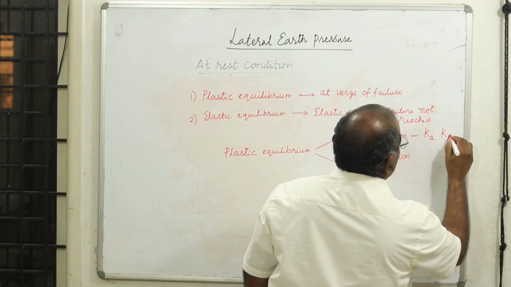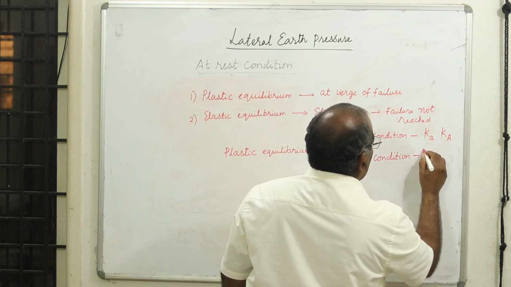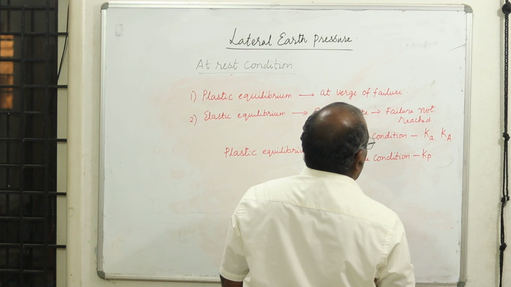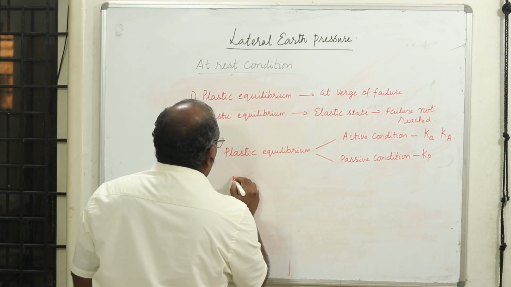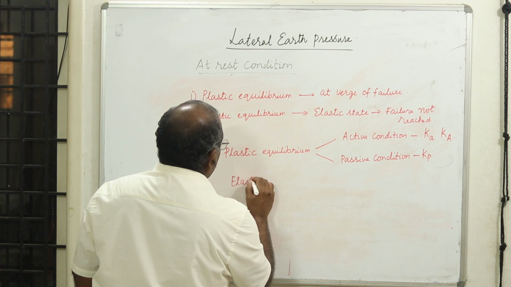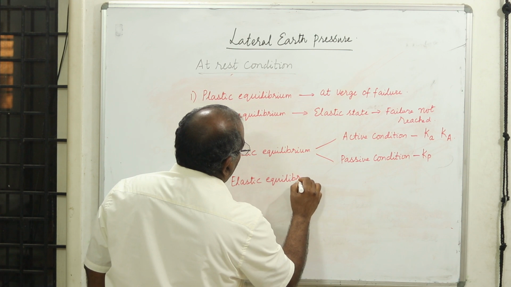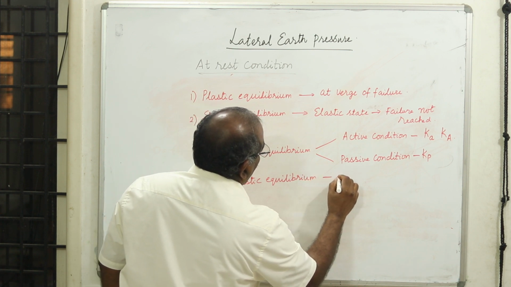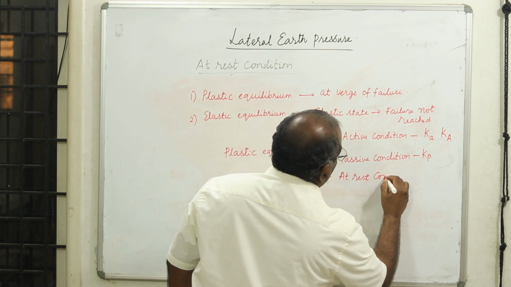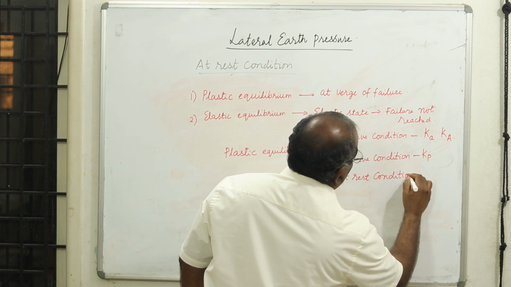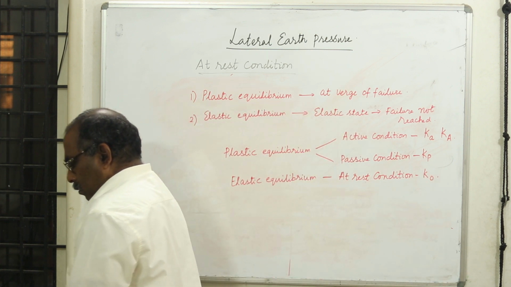Sometimes some authors prefer to use capital A, both are accepted. Then for passive condition, it is Kp. For elastic equilibrium, you have the at rest condition, K naught.